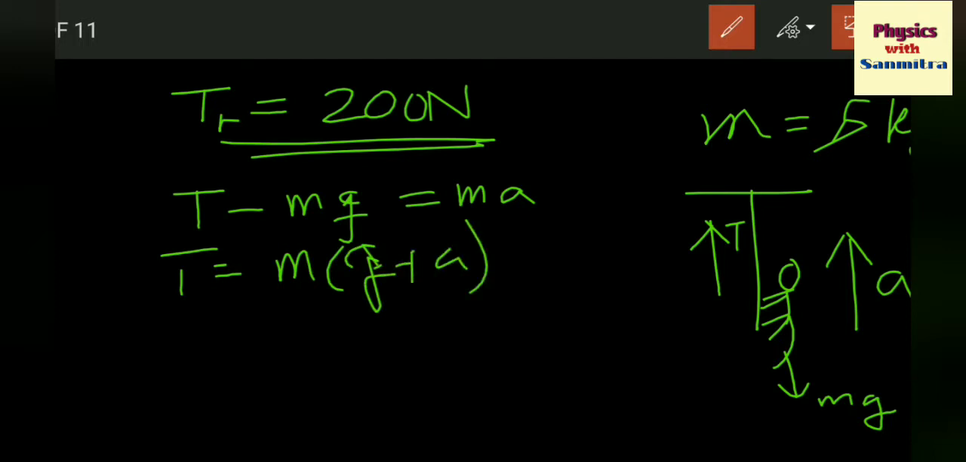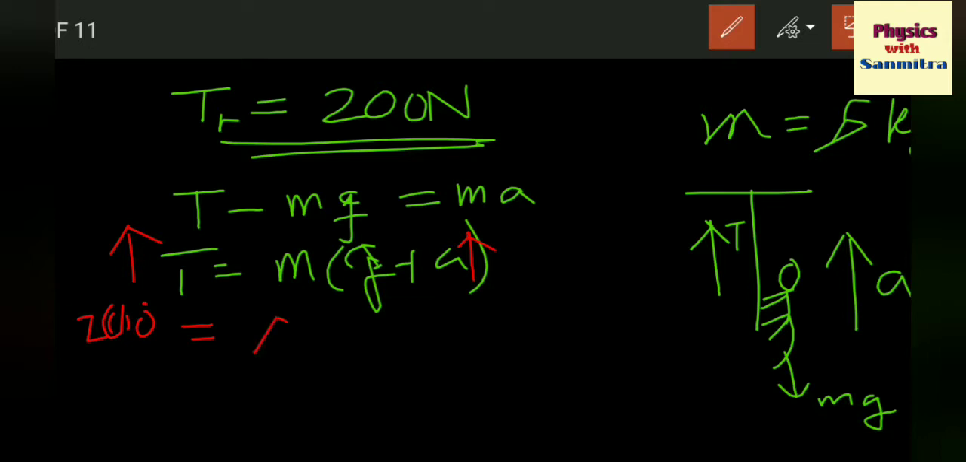Now the tension value we will be putting is 200, that is the maximum value. See, as we are increasing a, T also increases. So the maximum value of tension will correspond to the maximum value of acceleration. 200 is equal to, what is the mass? Mass is our 5 kilograms.